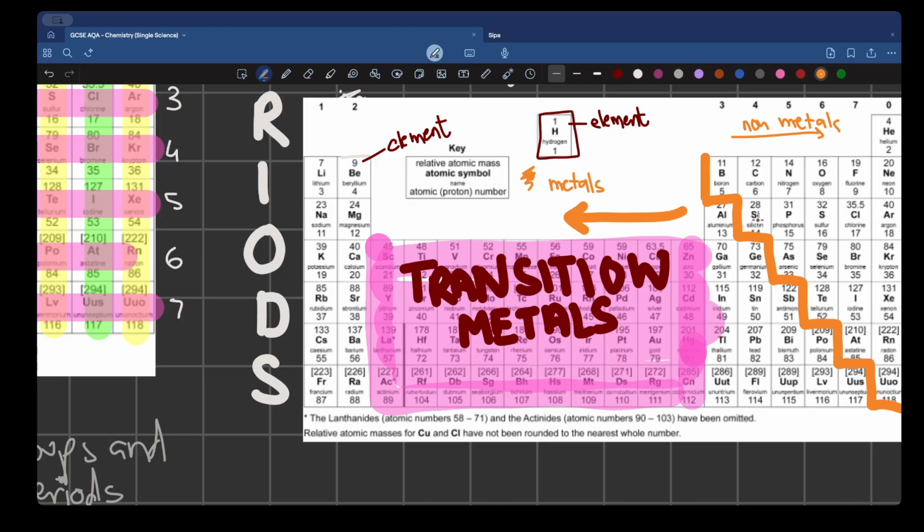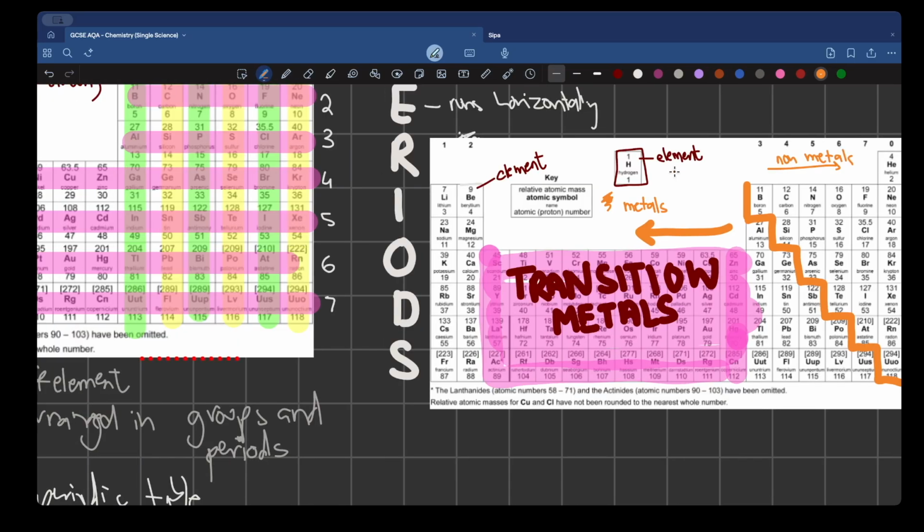So silicon is a non-metal. Selenium is a non-metal. Why? Because it is towards the right of these stairs and we've made our lives easier. Hope it made sense.